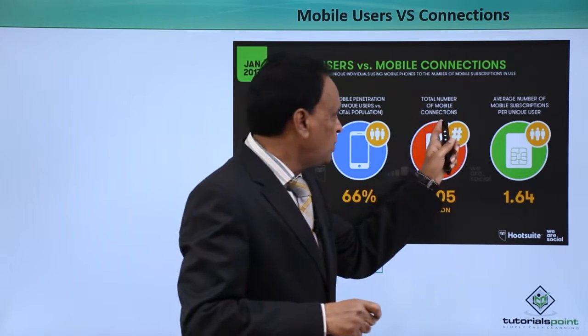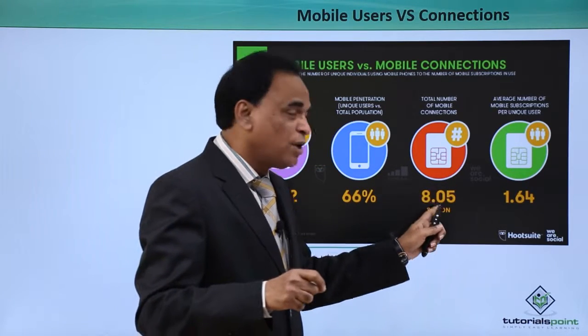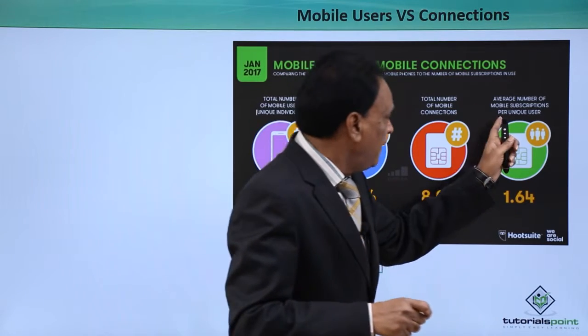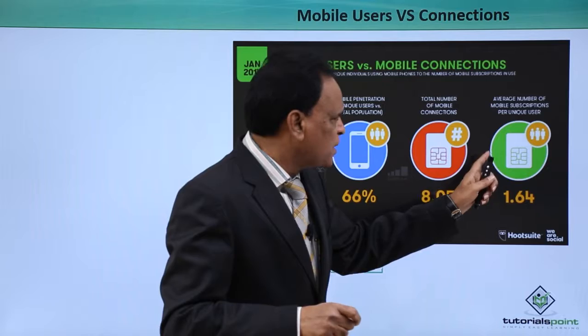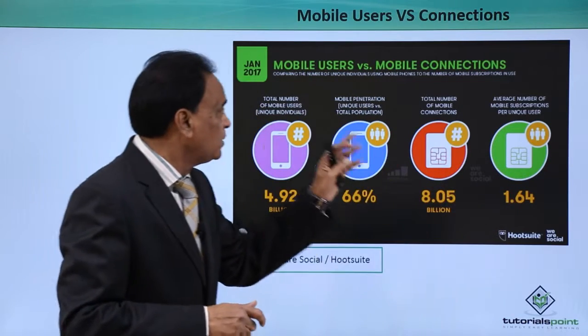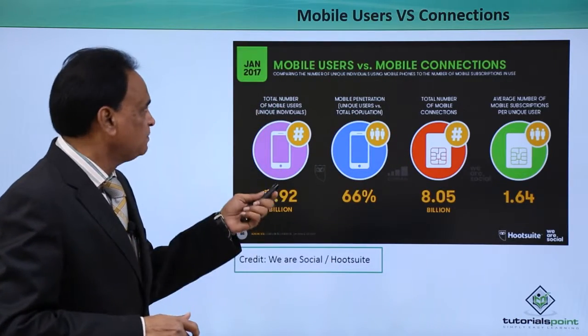We got the total number of mobile connections all around the world, 8.05 billion. The average number of mobile subscriptions per unique user is 1.64. Now these are mobile users versus the mobile connections.